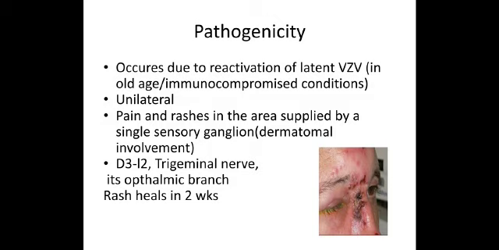It is invariably unilateral. Since the trigeminal nerve is the commonest involvement, the ophthalmic branch of the trigeminal nerve is most commonly involved, and this rash is similar to the rash of chickenpox. That is, it appears in crops and you can see all the stages in the same area, but what you have to observe is that it is dermatomal. It is not generalized, it is not centripetal. You will not see it on the trunk and all. You will see it only along the nerve innervation, whichever dermatome the nerve has innervated.